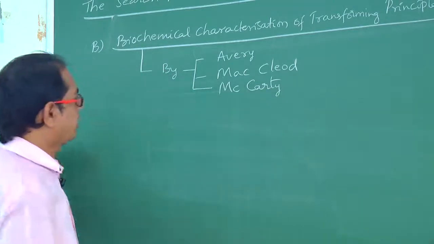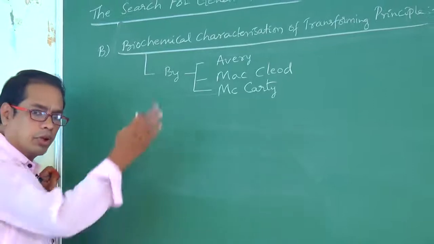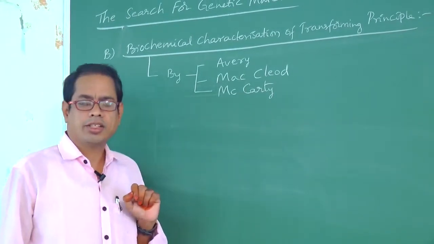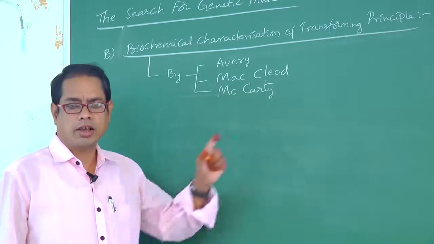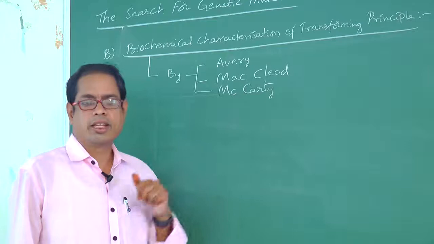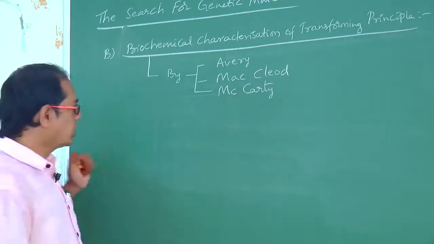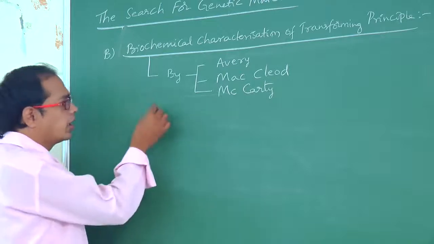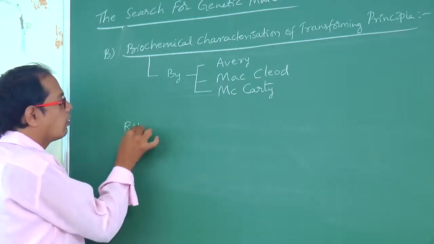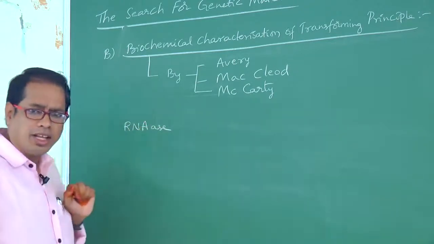Okay. What they did was take that 4th condition, heat killed S strain and R strain, which Griffith had taken. That experiment these 3 scientists repeated, using chemicals. First, RNase enzyme.